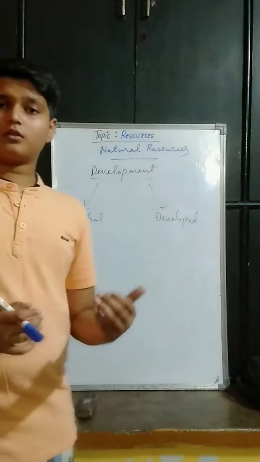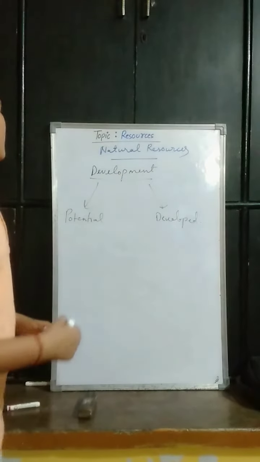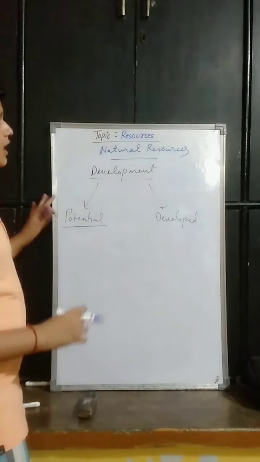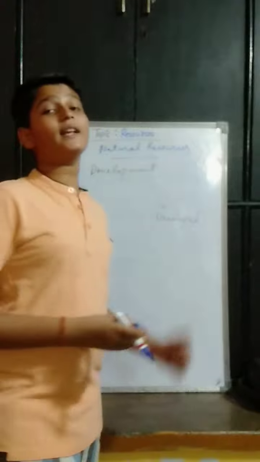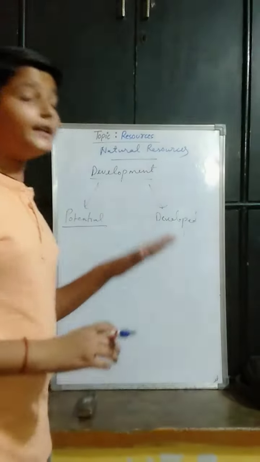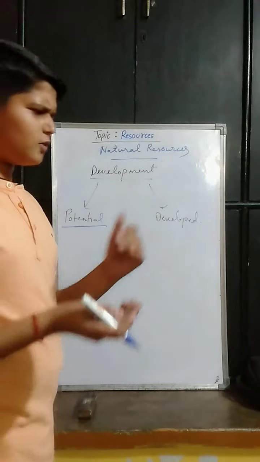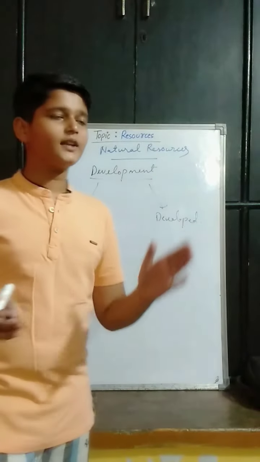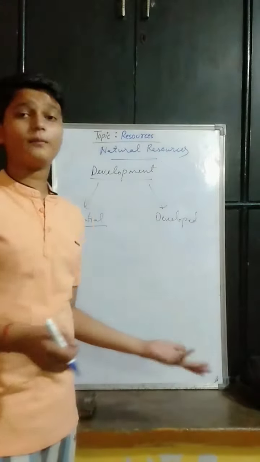Development means the growth, the changes that occur in any of the natural resources. Now the potential resources are the kind of natural resources whose total quantity and quality is not known till date. Earlier, if we talk about 2 or 3 decades ago, with the waterfall, the hydroelectricity, we were not aware about the technology that we may develop electricity with the force of the waterfall.